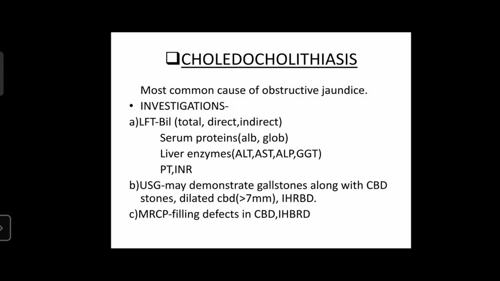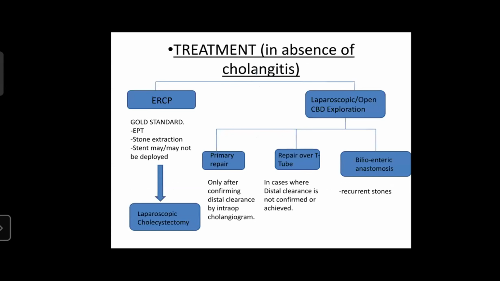USG may demonstrate gallstones along with CBD stones and dilated CBD more than 7 mm and intrahepatic biliary radical dilatation. MRCP may show filling defects in the CBD along with intrahepatic biliary radical dilatation. The treatment depends upon whether the patient is in cholangitis or not. In the absence of cholangitis, the gold standard is ERCP, followed by laparoscopic cholecystectomy.